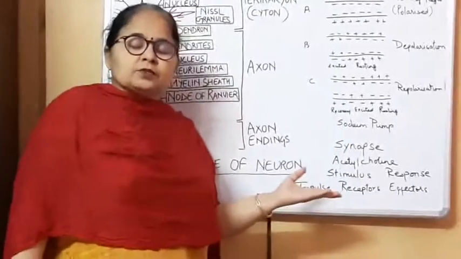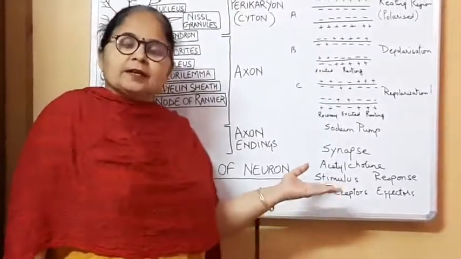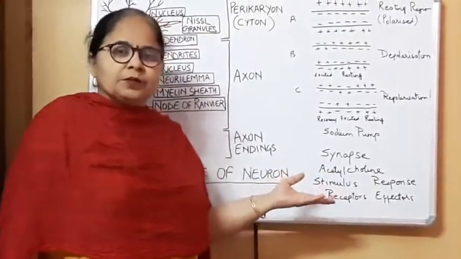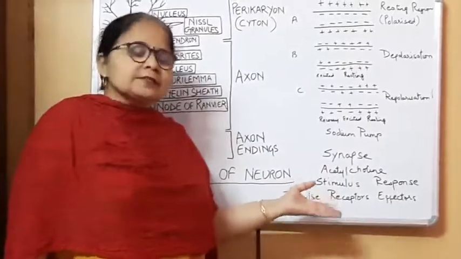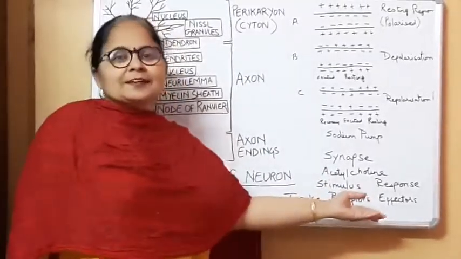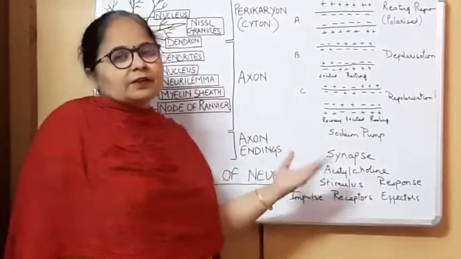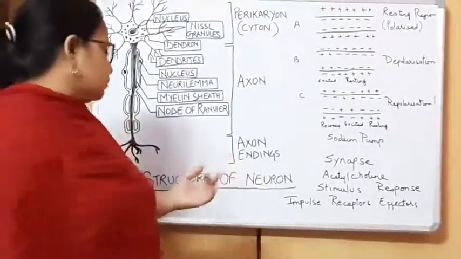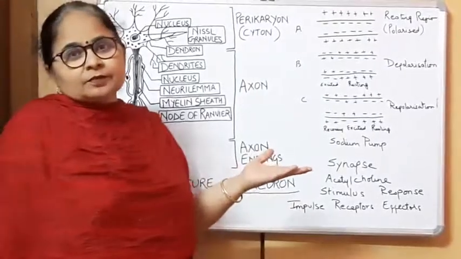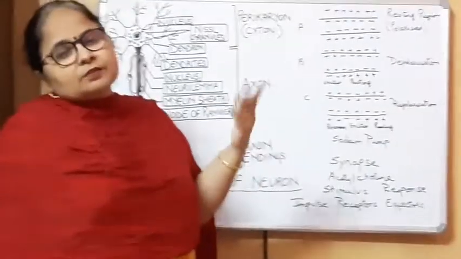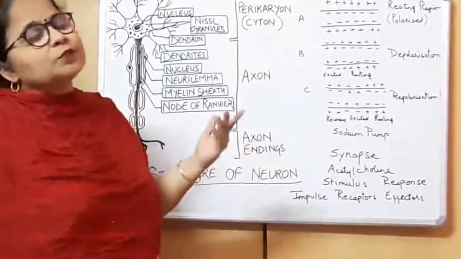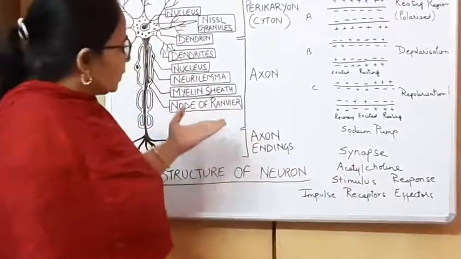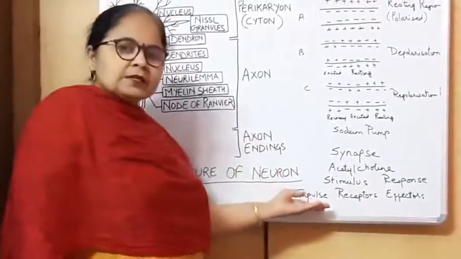Some of you might just close your eyes and stand over there. In that case the effector will be the eye. But the logical thing would be to run away. So the effector in that case will be your leg. So depending on the person, the effector organ will be different. Some might start shouting, some might do something else. So whatever the response, from whichever part of your body it comes, that is the effector organ. Now let us see one more term, that is impulse.